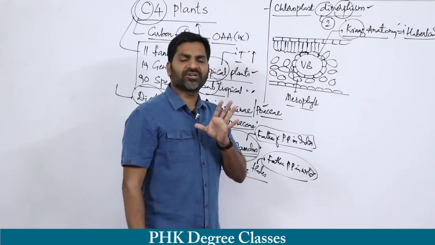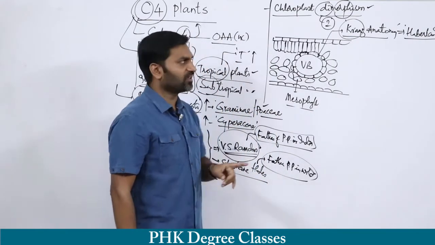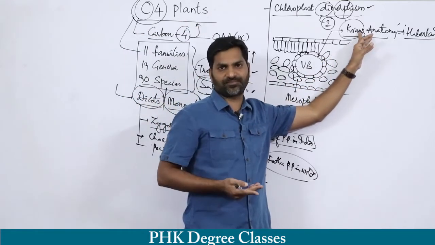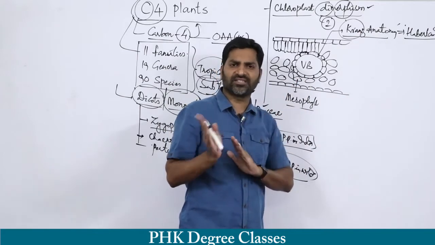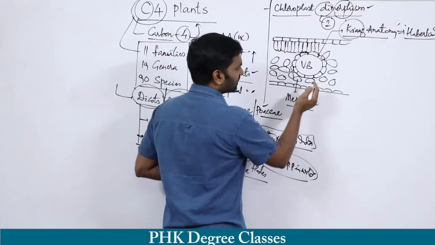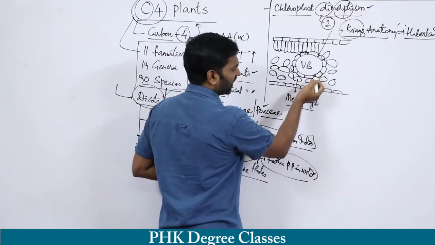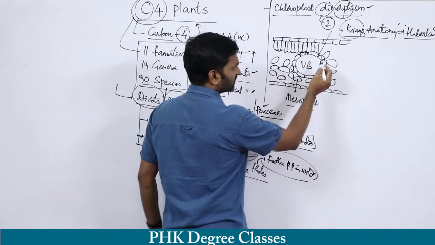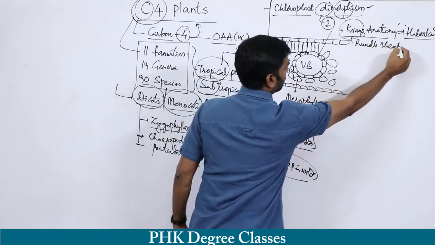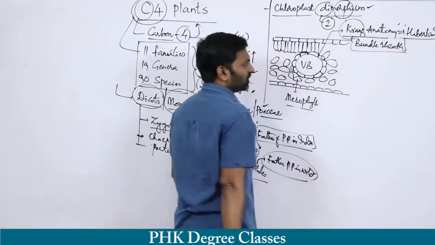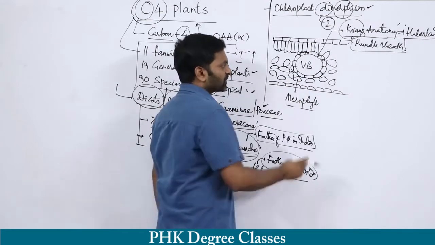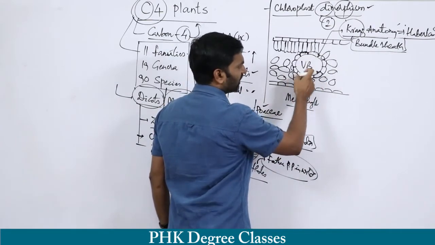This Kranz anatomy is only seen in C4 plants. It is not present in C3 plants. That is a major difference between the C3 and C4 categories. Remember, this is the garland, the Kranz cell, or you can say the bundle sheath cell. This is also called the bundle sheath. The bundle sheath looks like a garland, hence it is called Kranz anatomy. These are all the bundle sheath cells.